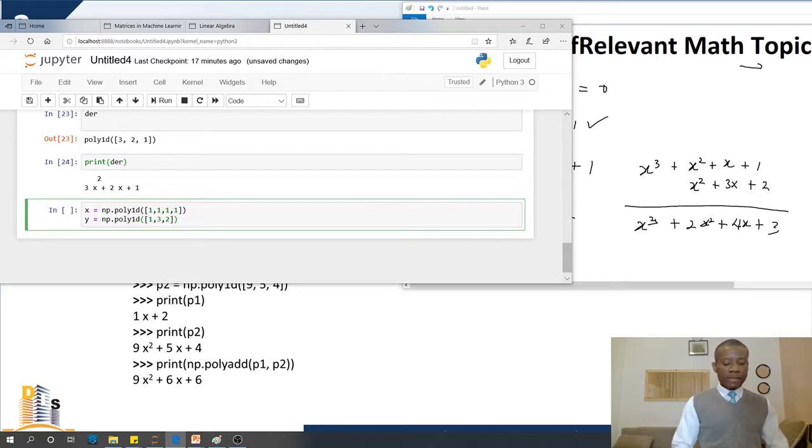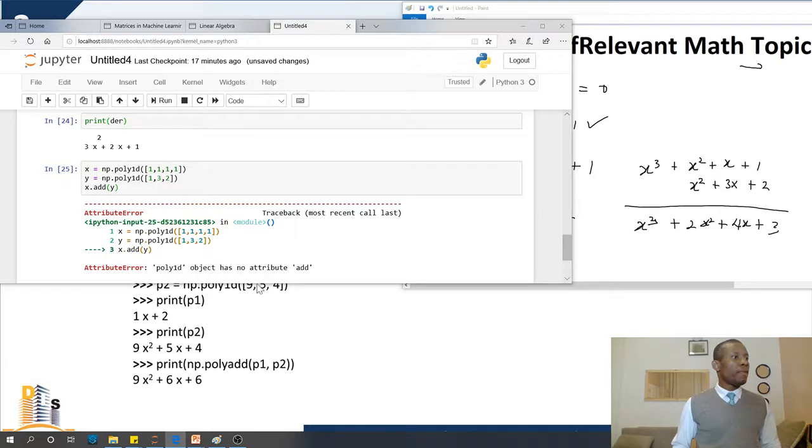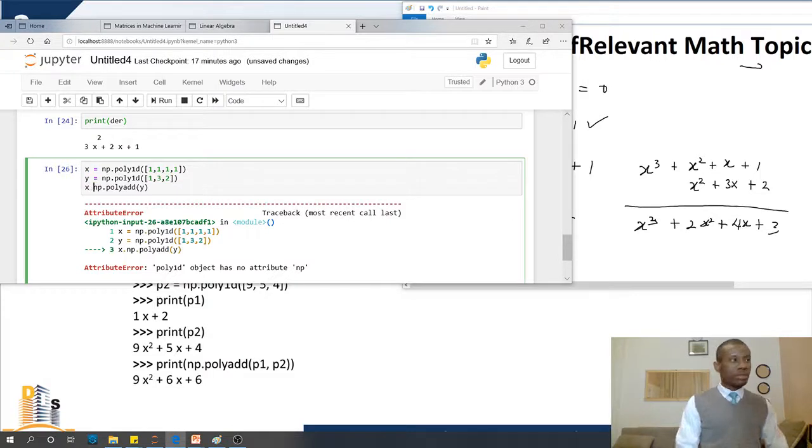So if we now say x.add(y), that is how to do it, I'm going to just run it. Okay, so not that, it should be np.polyadd.